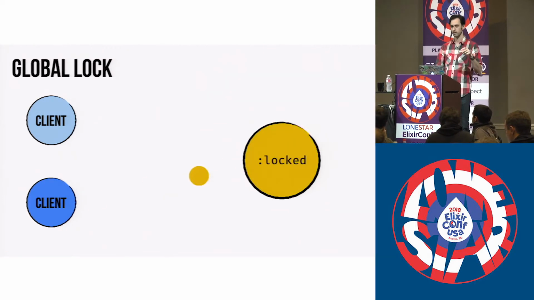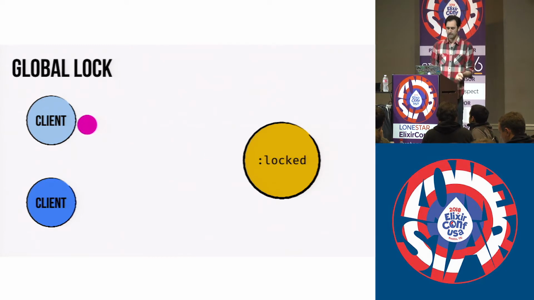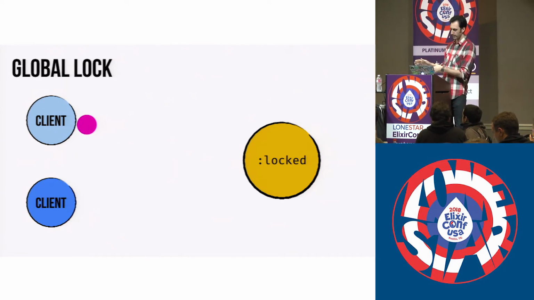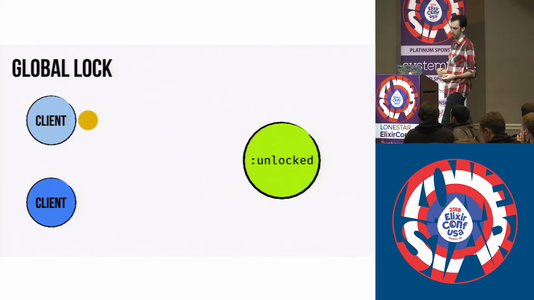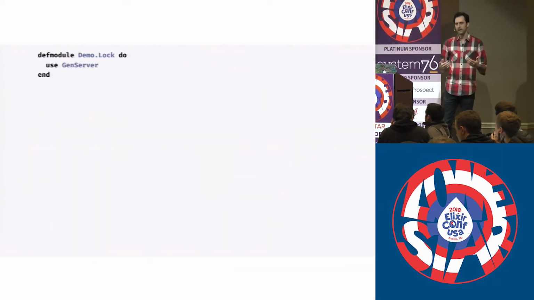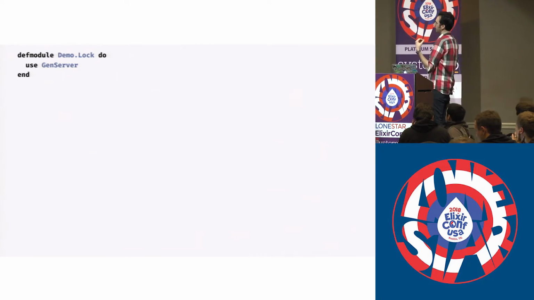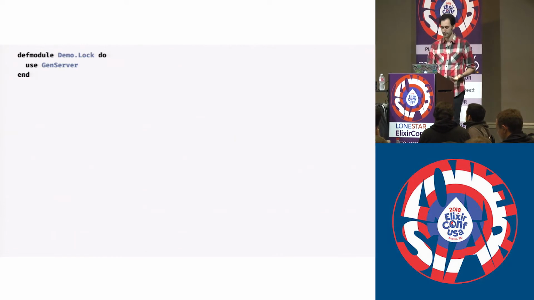And that's going to become relevant later because we only want that client to be able to initiate an unlock call. Likewise, if we get a lock message and we're already in a lock state, just go ahead and error. And then it's pretty straightforward to do the same thing with unlocks. So for instance, if we get an unlock message and we're in a lock state and it's from the same client, we'll respond with an OK. If it's any other client, we'll return an error. And like I said, this is maybe not the most efficient way to do this, but to me anyway, this is an incredibly straightforward and intuitive way to solve this problem.